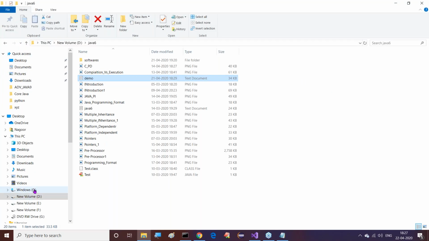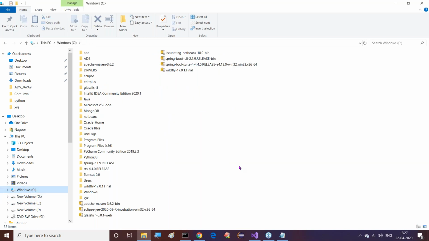Where did I install my Java software in my system? I have to go to the C drive. Inside the C drive I installed it. Now inside this, what is the folder there? The Java folder.